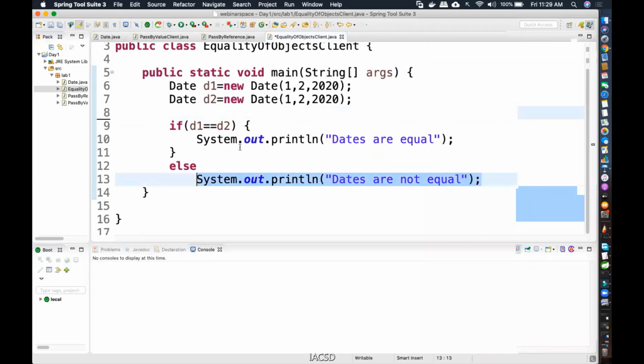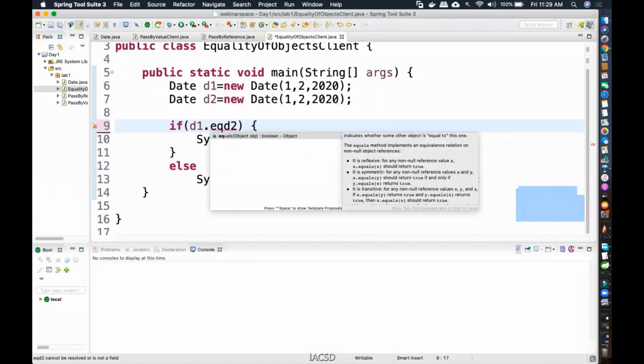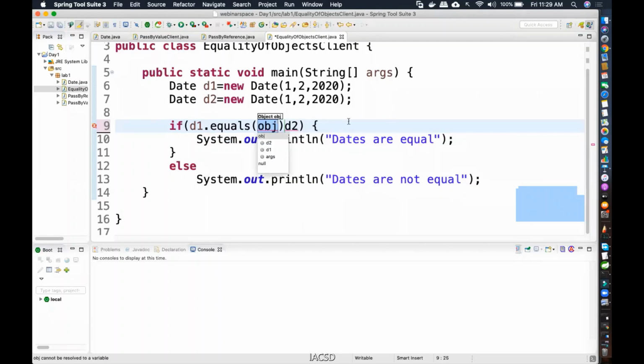Now, this time what am I going to do? Instead of double equals, I'm going to call a method known as the equals method. So if you see clearly, I'm calling dot equals. Where does this dot equals method come from? Which class? You can see clearly, it is coming from the Object class. The Object class happens to be the parent class of all classes in Java. Over here, we have equals, on which I'm calling.